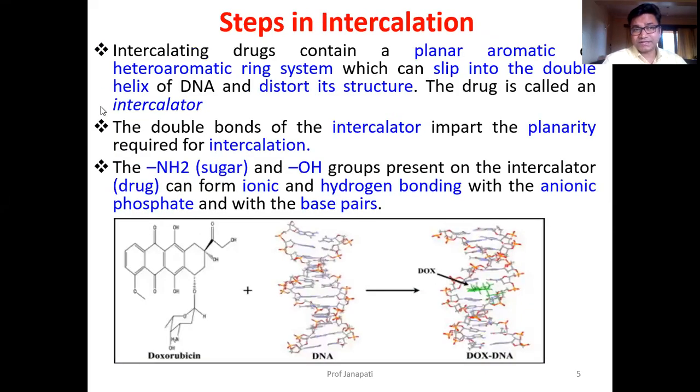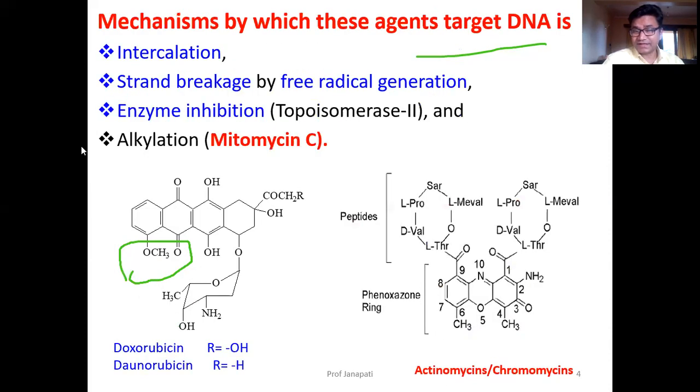So what are the steps? Various steps involved in intercalation. As I told in the previous slide, they contain an aromatic ring, which is planar in structure, a planar aromatic ring, or heteroaromatic rings, as we have seen in this drug, actinomycin.